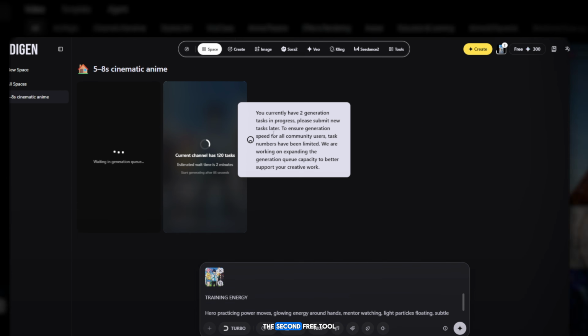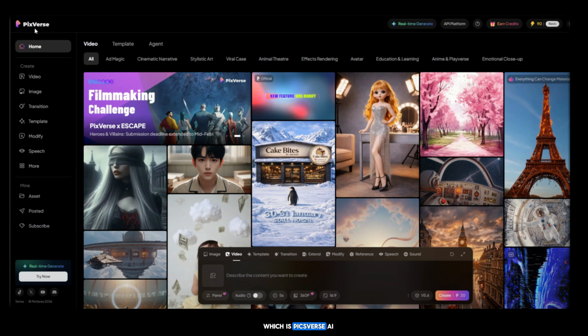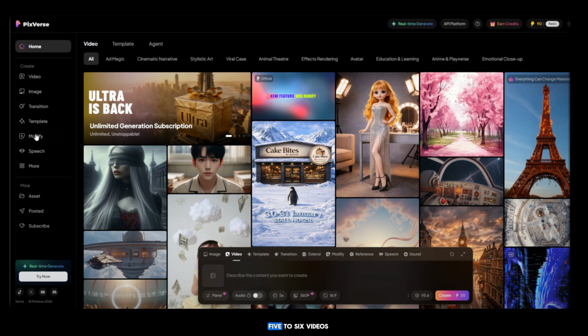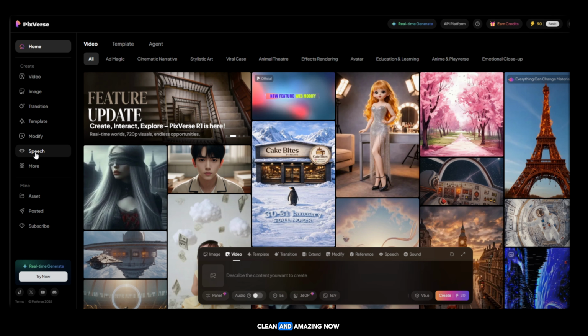Now let's move to the second free tool, which is Pixverse AI. Pixverse AI also provides free credits when you sign up. It gives you around 90 free credits, which allows you to create approximately 5 to 6 videos. If we talk about the interface, it also looks very beautiful, clean, and amazing. Now let me show you the process.